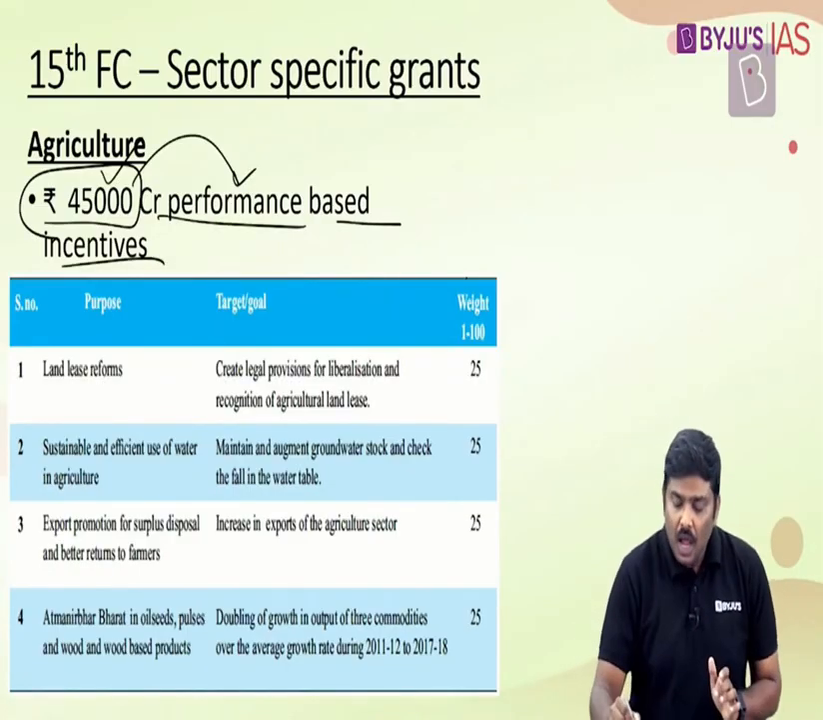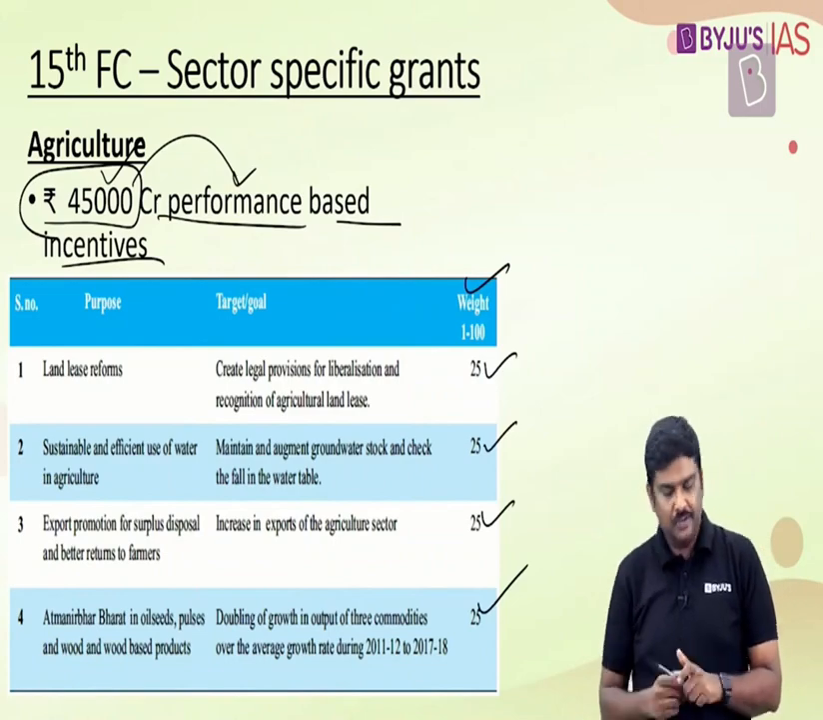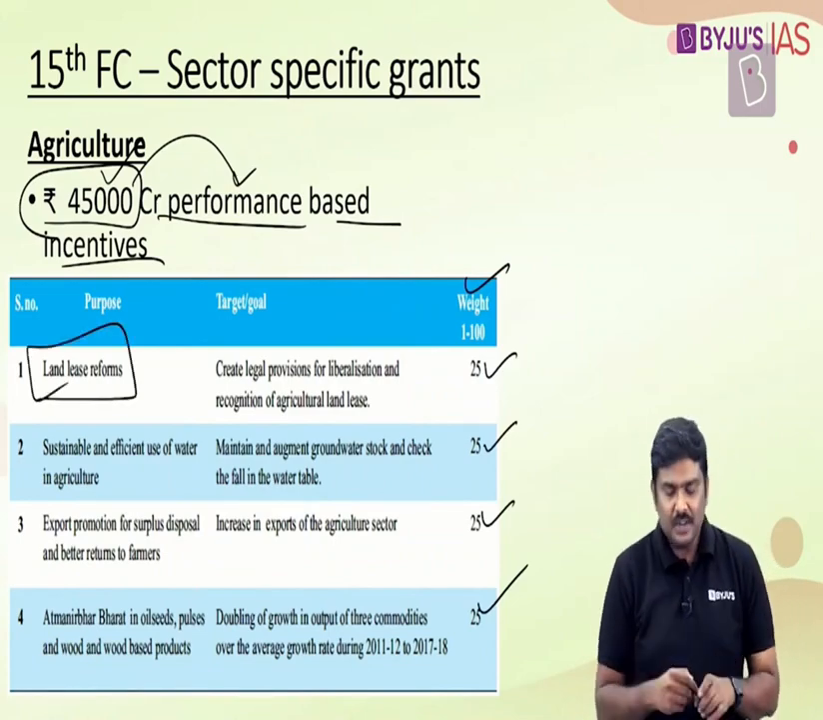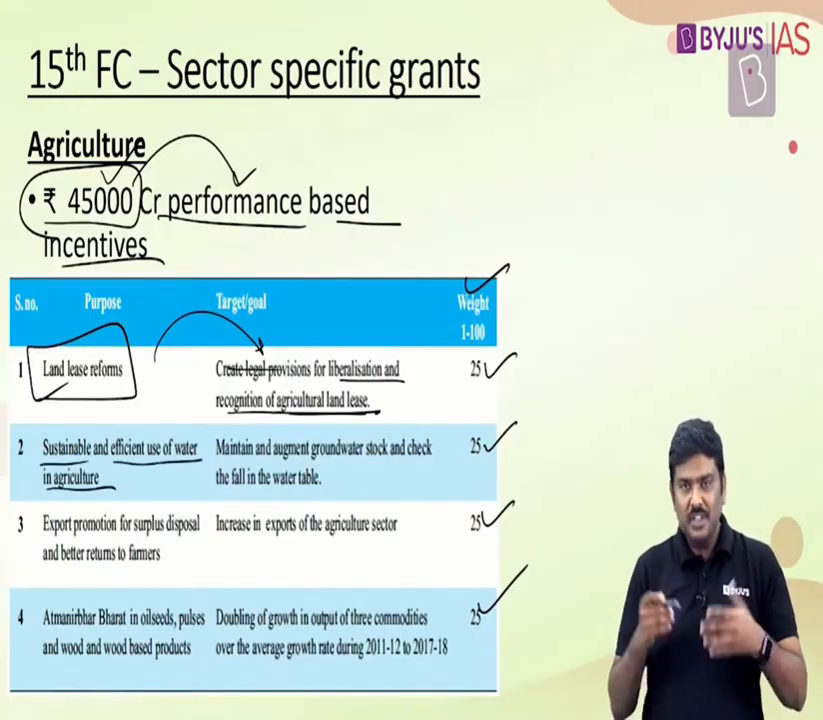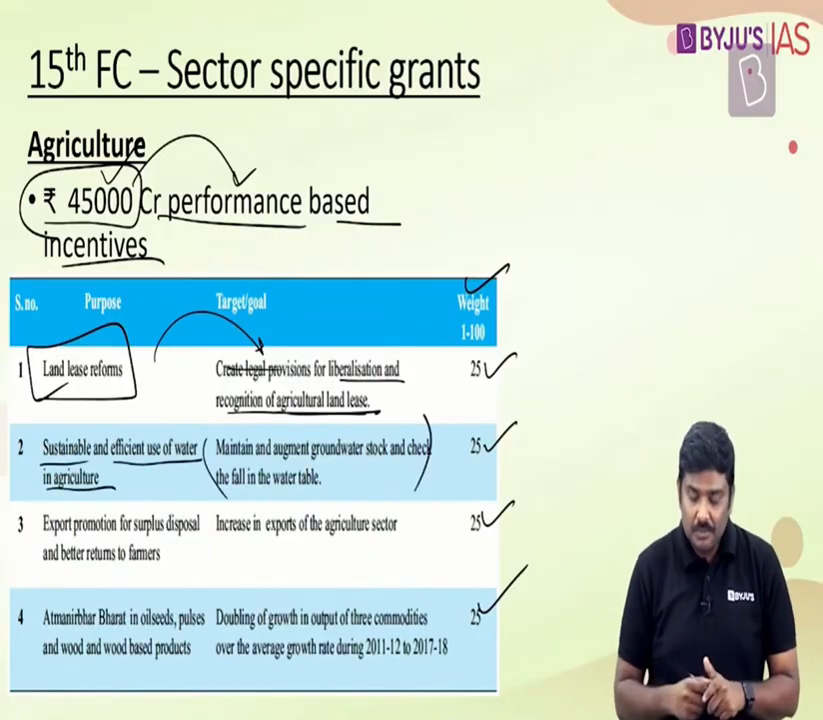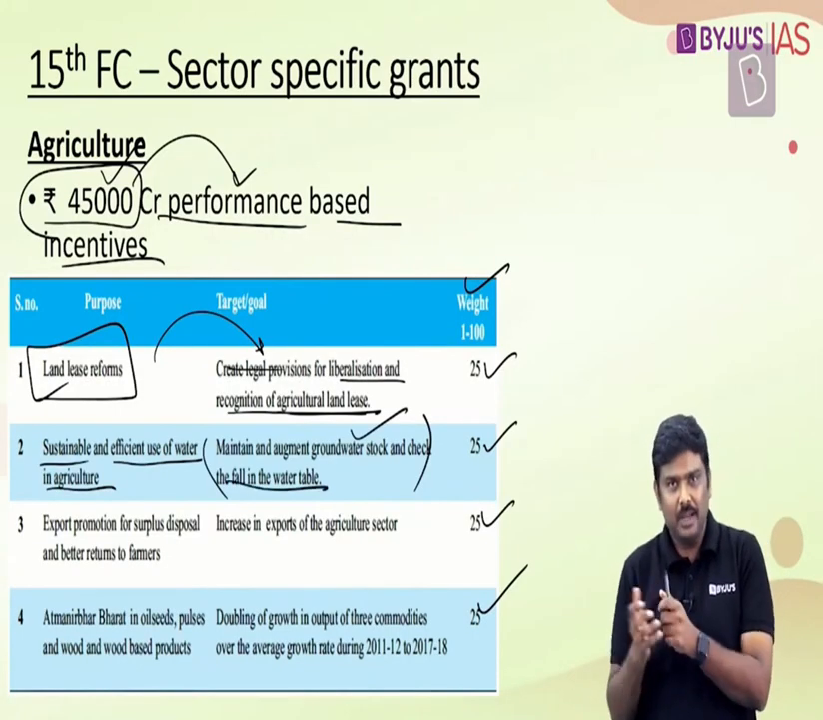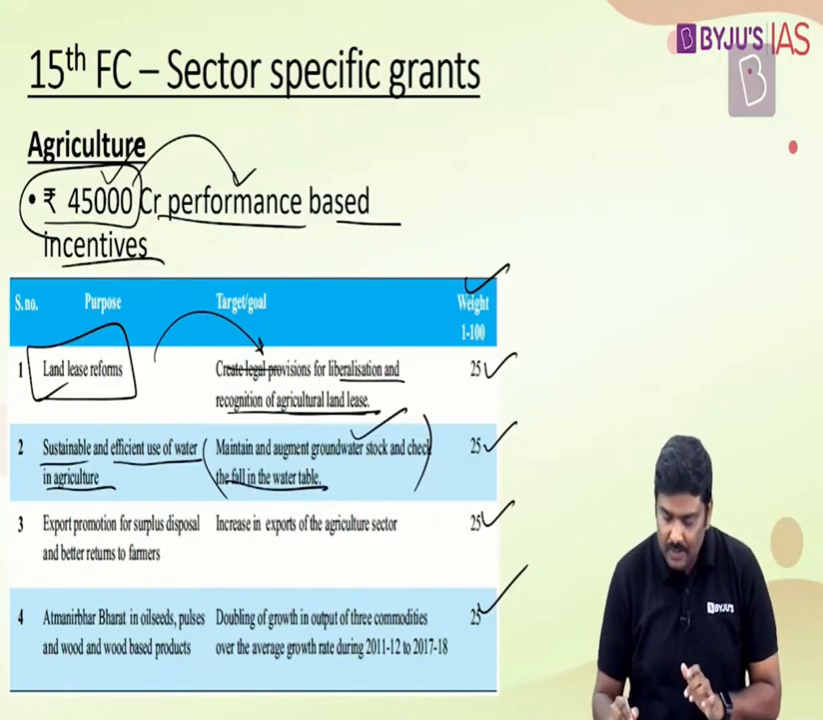That is, on these 4 parameters, how the performance will be done in each of the states, weightage has been provided. For example, with respect to land and lease reforms, the governments in these states will have to create legal provisions for the liberalization and recognition of the agricultural land use. Sustainable and efficient usage of water. In this particular regard, the Commission basically says that the state government must keep on checking the stock of groundwater and also follow the water table. Basically, have a check with respect to the usage of water. For this, again, the weightage of 25% has been provided.